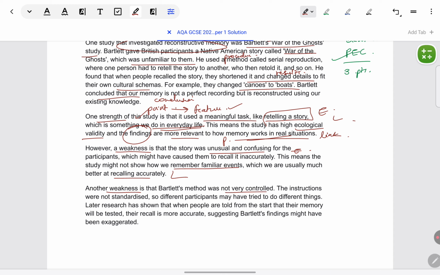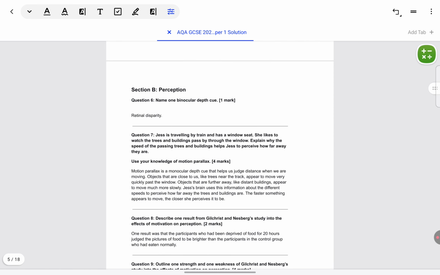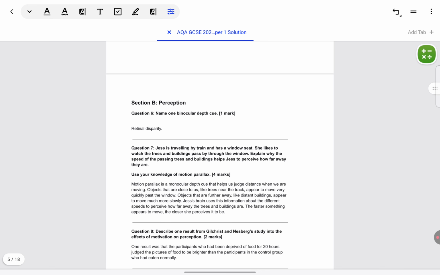Finally, one more weakness point is there. Weakness: the feature is that it is not very controlled. Evidence or explanation is that it was not standardized. Participants could take as much time to learn and as much time to narrate it to others. Timings were not fixed as such. So the link is that it's not very accurate, or validity is less because of this. And a conclusion we can draw about the study from this is that the findings might have been exaggerated. Participants might not make as many errors as Bartlett has assumed in this study. So that is how we can answer the 9 marker, and that completes the memory section.